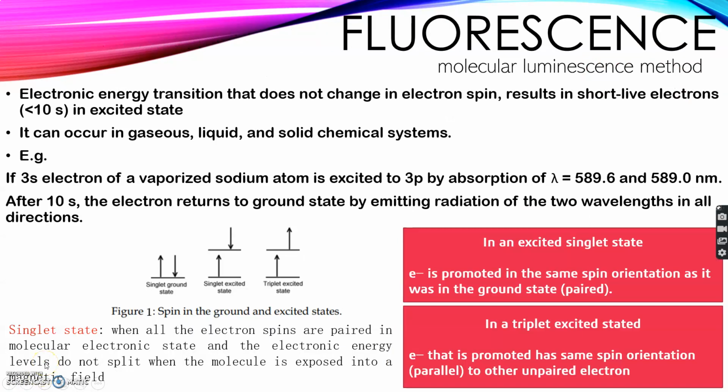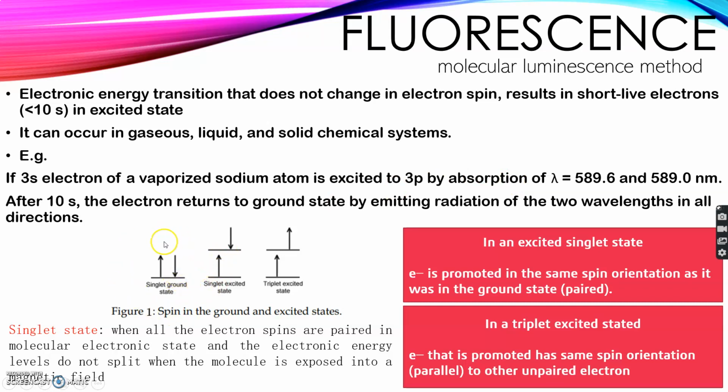What is fluorescence? It is a molecular luminescence method, and the electronic transition that does not change electron spin, having a short-lived electron in the excited state, causes fluorescence. Now, when we say no change in electron spin, or we talk about the singlet state or the triplet state, what do we understand? Let us try to understand what the singlet state is.